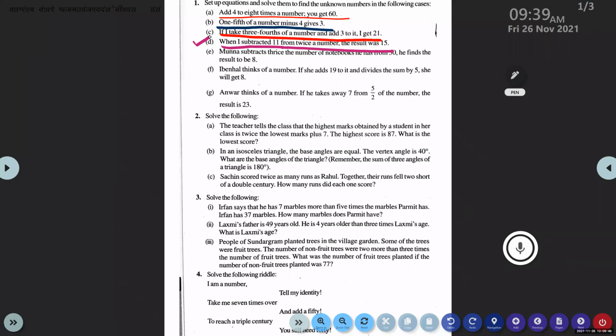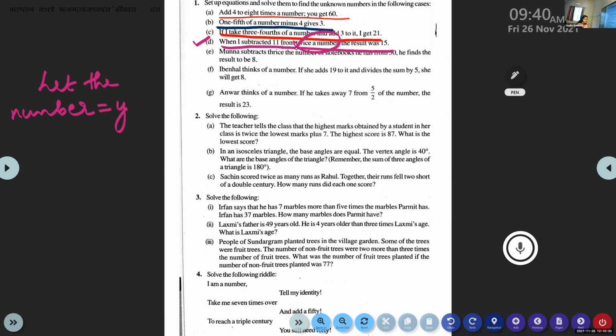Okay, let the number be y. Is it y minus 11 alone? It is twice a number, 2 times a number. 11 is subtracted from twice a number, which means 2 times a number. So it is y minus 11 equal to 15? I am asking you simply, a number is y. Read it, my dear.